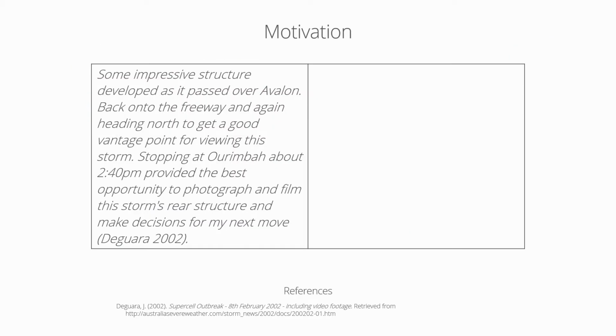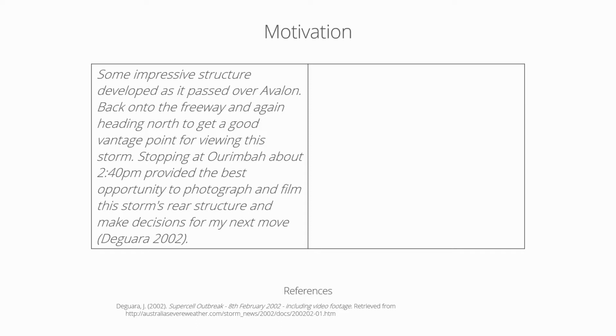As an example to show motivation for our research, this statement clearly illustrates there is a storm over the location Avalon, the person is nearby watching the storm, and then they travel via automobile along the freeway and stop in the area of Orimba to view more storms. And perhaps most importantly, the statement makes clear the reason the person is moving, to watch and photograph these strong